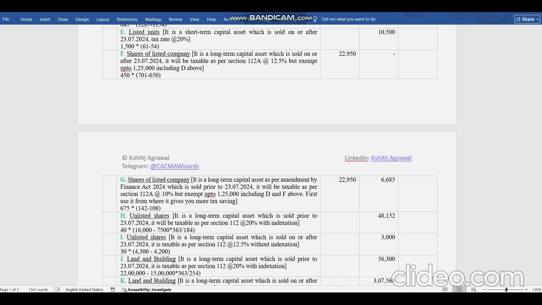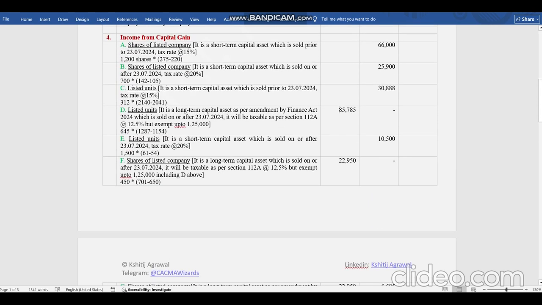Whenever we give exemption in the capital gain chapter, we will always give it on the beneficial side of the SSE. We'll see the beneficial part of the SSE. Wherever SSE is getting the most benefit out of it, we will give accordingly. So we had a limit of 40,000 remaining from this 1,25,000. 85,000 was exhausted, then another 22,950 we can exhaust over here.